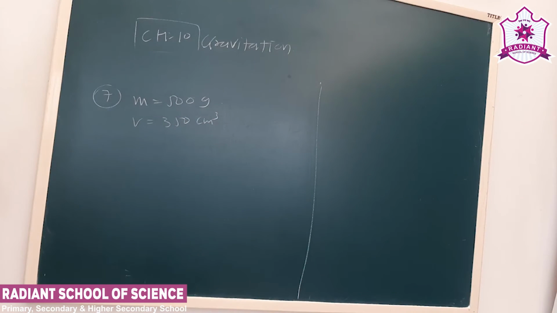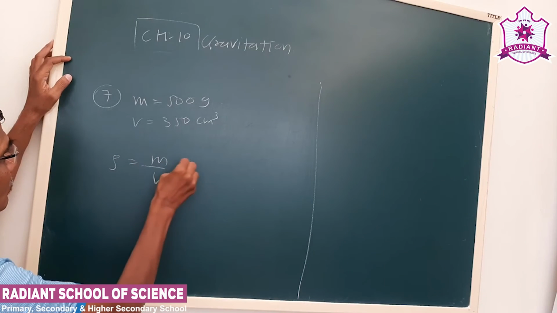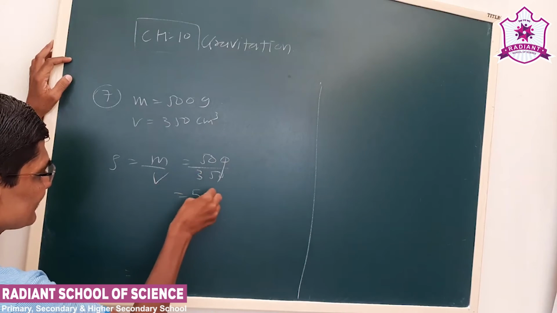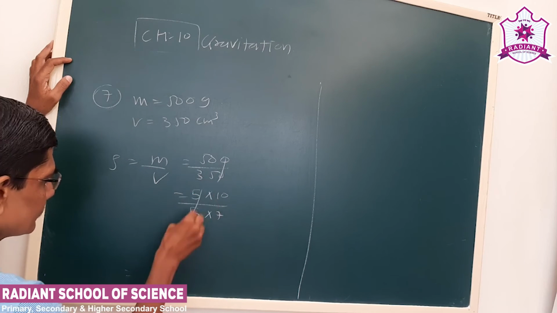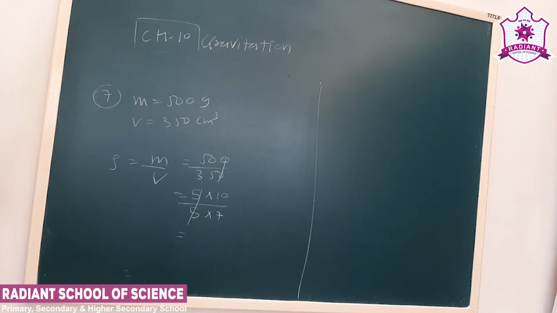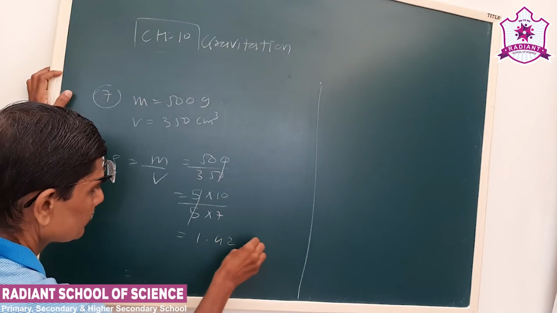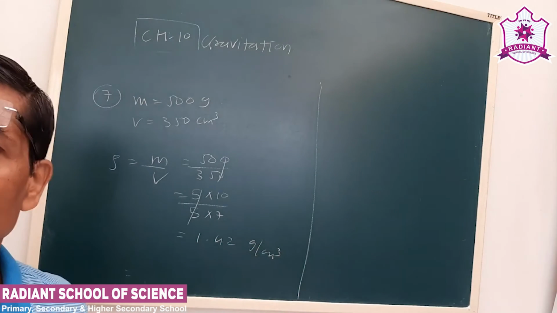We have to calculate the density and the relative density. Density is mass upon volume, 500 upon 350, which is 1.4 gram per centimeter cube. Now we have to calculate the relative density.